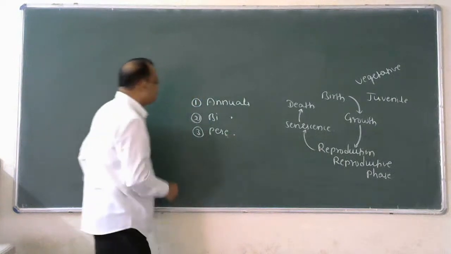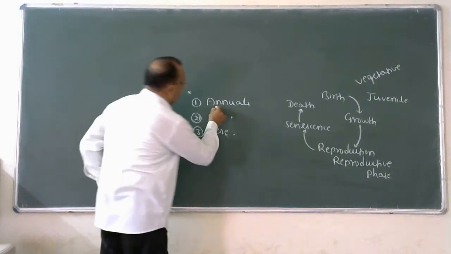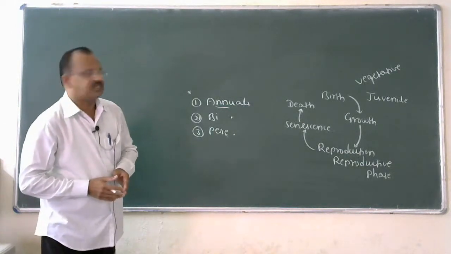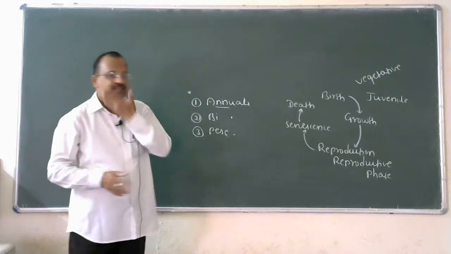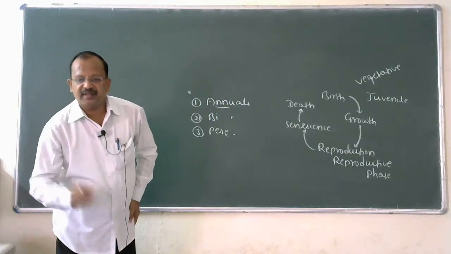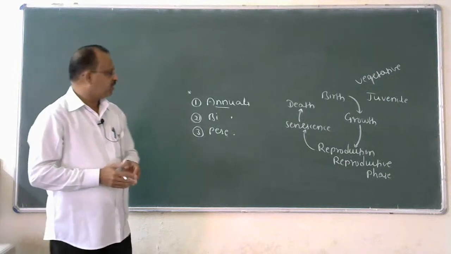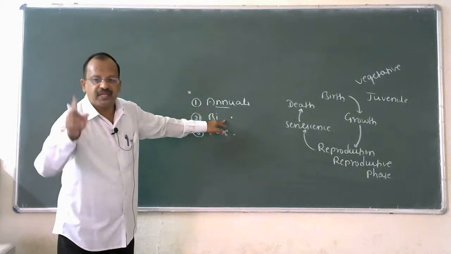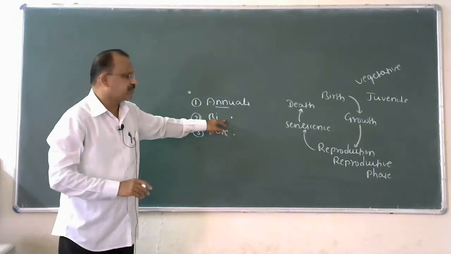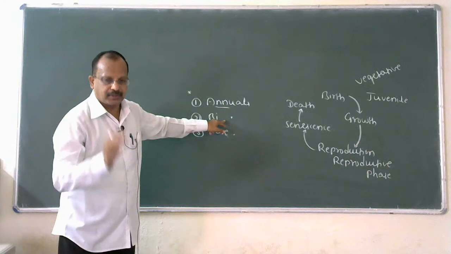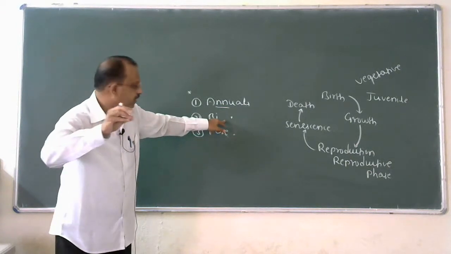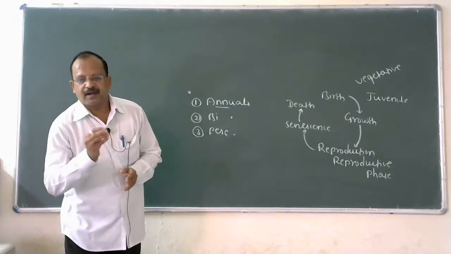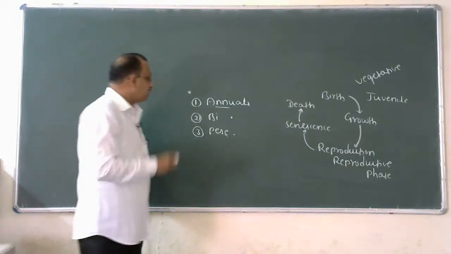Look over this classification of plants. Annuals will complete their life cycle within one year or one season. A beautiful example is sorghum. Biennials will complete their life cycle within two years. Examples are radish and cabbage. Perennials will live for many years. Another example is mango. Please remember this slide.